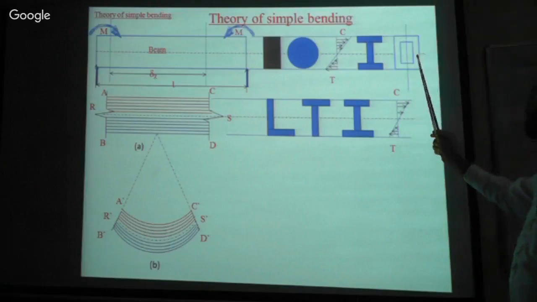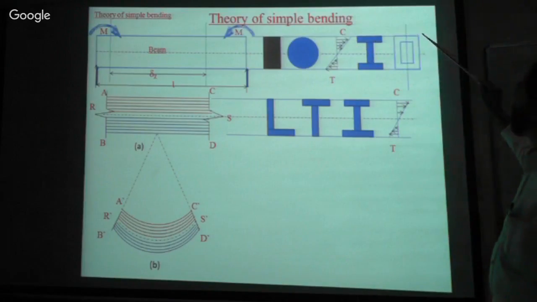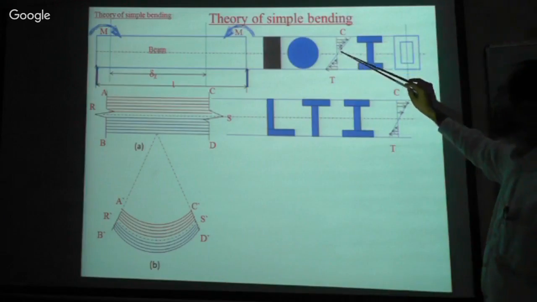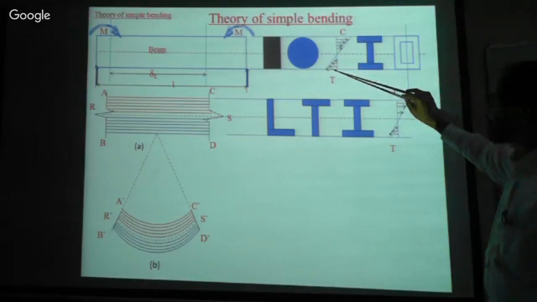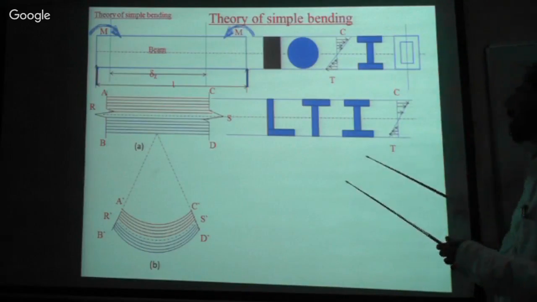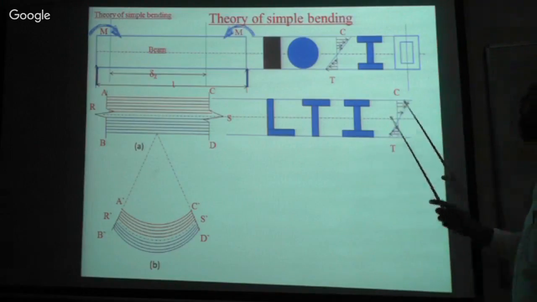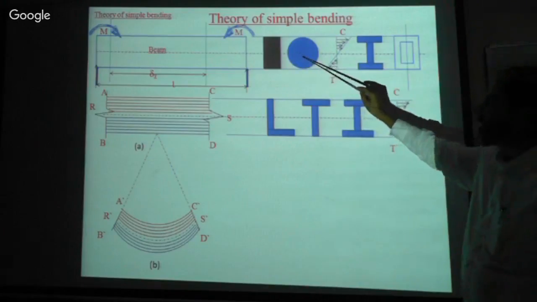Again, in this case also, stress is more here, so we have more section here, isn't it? Stress is less here, therefore less section here. Stress is more here, that is tensile stress, so we have provided more section here. According to the stresses, the section has been designed, isn't it? These are the regular sections.